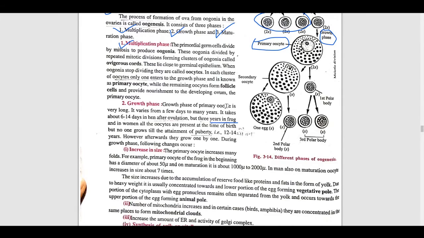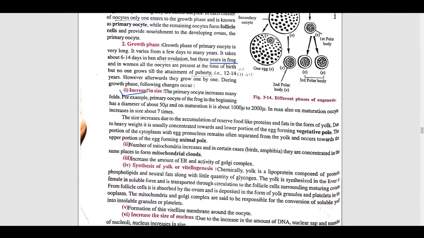So first is increase in size. The primary oocyte increases manifold. For example, the primary oocyte of the frog in the beginning has a diameter of 50 µm. After maturation it becomes 1000 to 2000 µm. If we talk about man, on maturation the size also increases about 7 times. The size increases due to the accumulation of reserve food like protein and fat. All these things are formed inside the yolk.